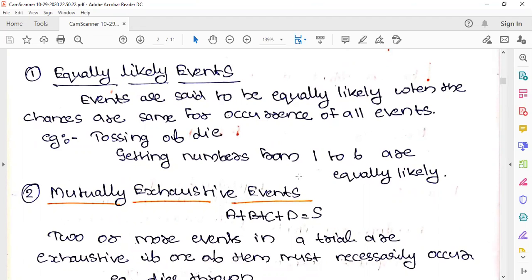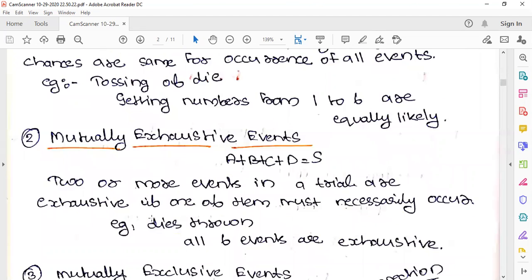In such cases we will say mutually exhaustive. That is, two or more events in a trial are exhaustive if one of them must necessarily occur. For example, if we are throwing a die, then all the 6 events are exhaustive because one should necessarily occur.